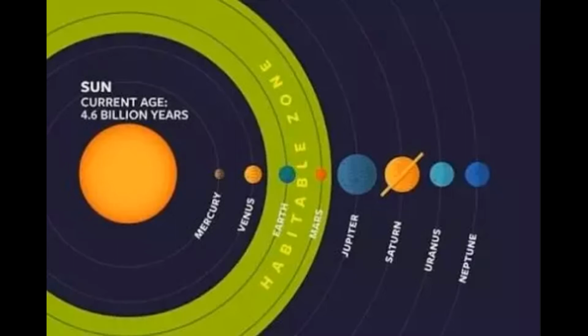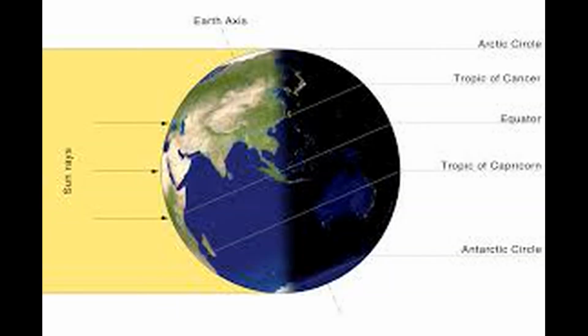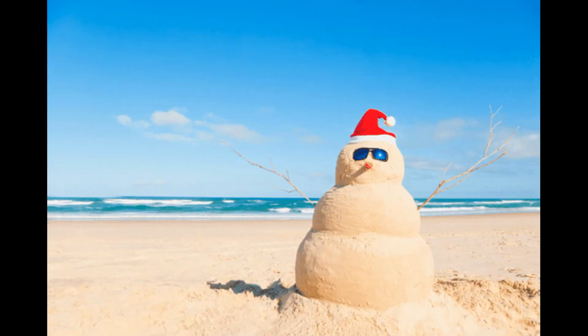Plus, because of Earth's axis, no Earth side is always pointing towards Sun. So Earth doesn't heat more on one side, with the other side being coolest. But Earth's axis is tilted, and so seasons occur. And because of that tilted axis, Australians celebrate Christmas on December 25th during summer vacation.